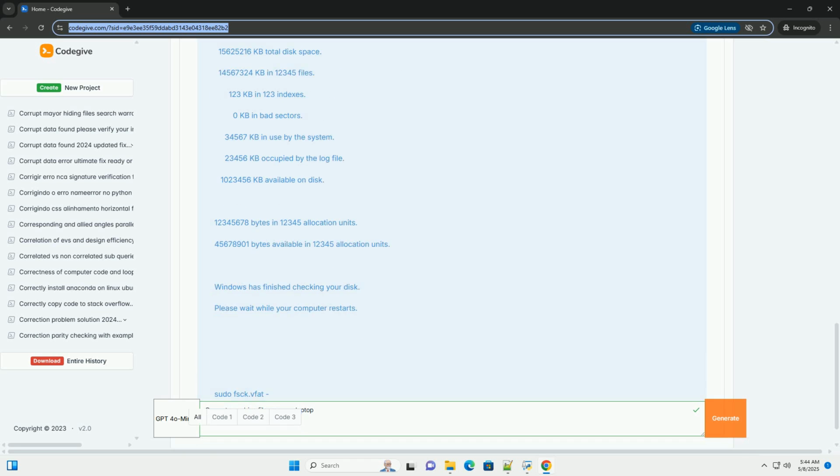Step 1. Initial assessment and precautions. 1. Stop using the drive immediately. The more you use a corrupted drive, the greater the chance of overwriting potentially recoverable data. Disconnect it from your computer. 2. Make a clone/image. If possible, this is the ideal first step. Creating a bit-by-bit copy of the drive preserves the original state of the data and allows you to work on the copy without risking further damage to the original. If the drive is physically damaged or severely corrupted, this might not be possible.